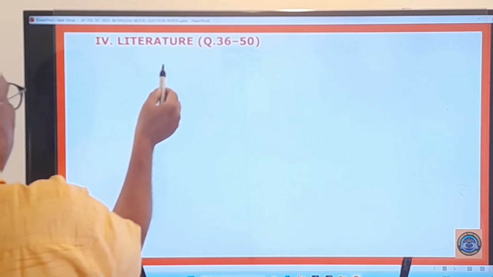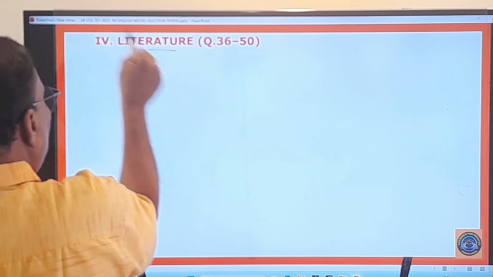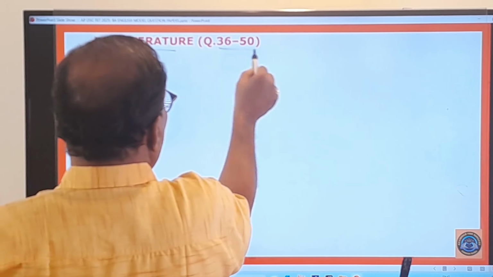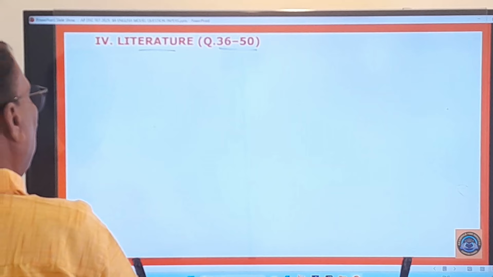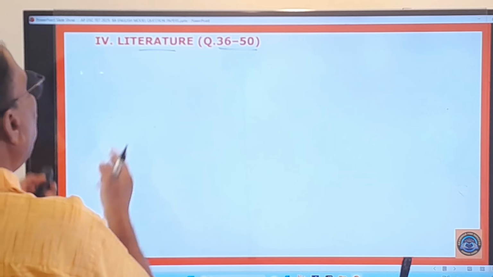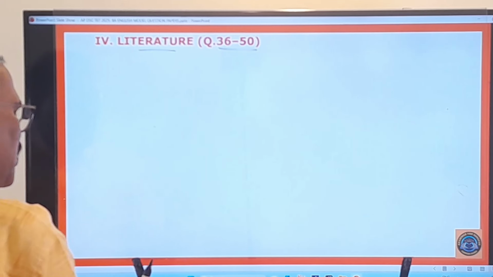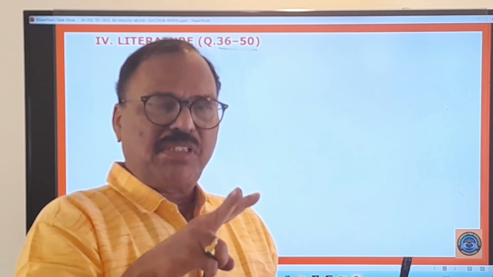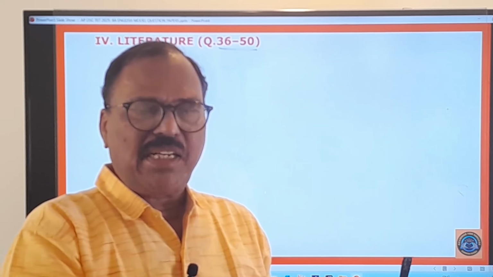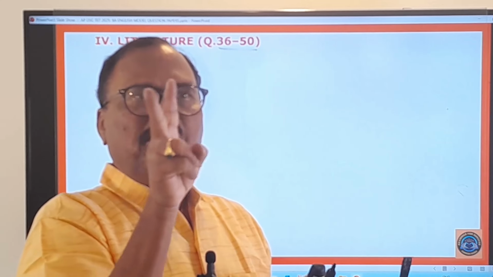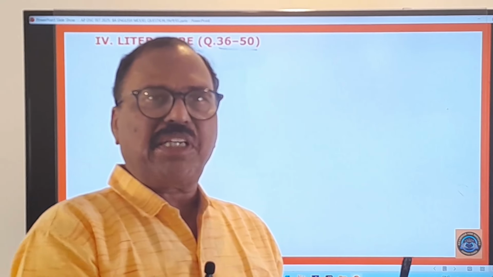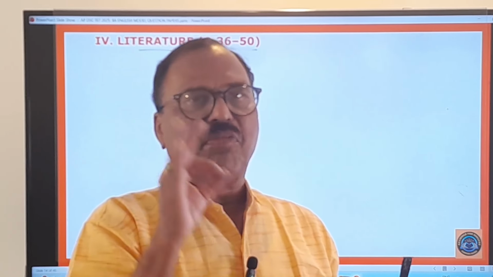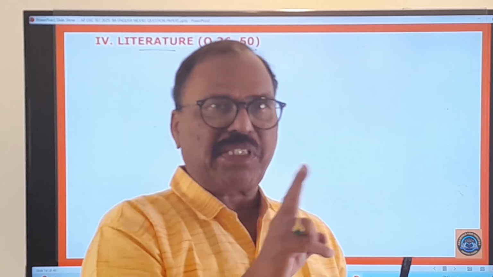4th section, that is the literature section. This is the last section of the question paper, and 15 questions are given in this section, and they all pertain to literature. This time you are asked to go through some poems, essays, dramas and novels. 2 poems are prescribed: A Slumber Did My Spirit Seal, Where the Mind Is Without Fear. And then Of Studies and What Makes a Nation. These are the 2 essays prescribed for study.